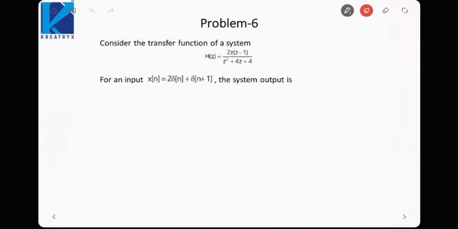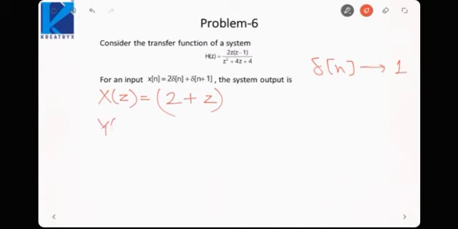In the next problem, we have been given the transfer function of the system and input. We need to find the output. So first let us convert x[n] into X(z). It would be 2 plus z, because delta n has a z transform equal to 1.